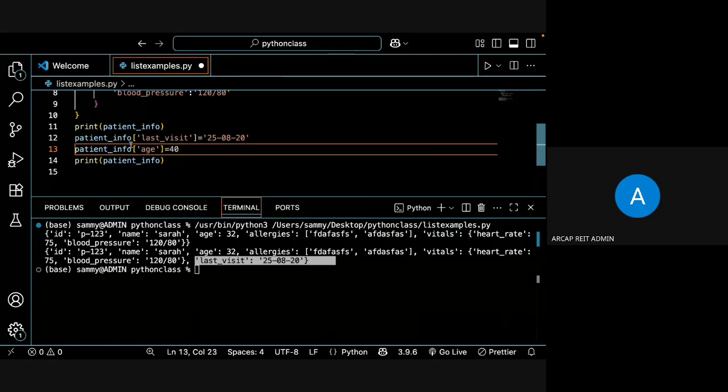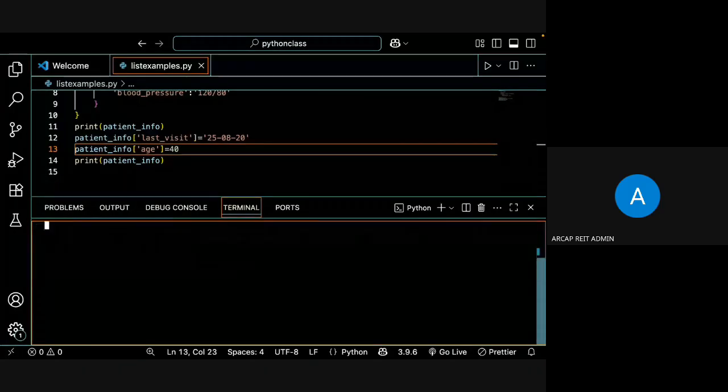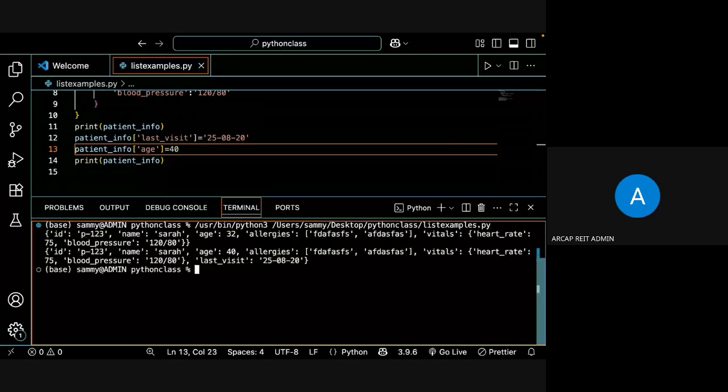Then it will be changed to 40. Because it's numerical, you need not write it in quotes. So here you can see initially the age is 32, then it is changed to 40, right?